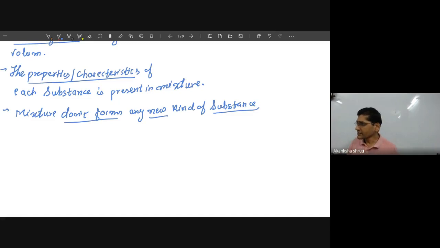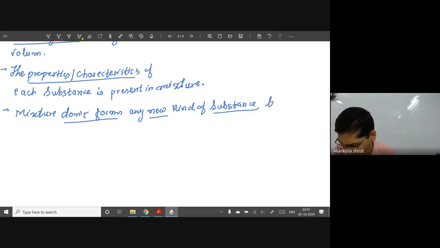Whatever the particle or characteristic of the previous substances, both the characteristics are obtained. But in a compound, an entirely new kind of substance is formed. So that we have to keep in mind.